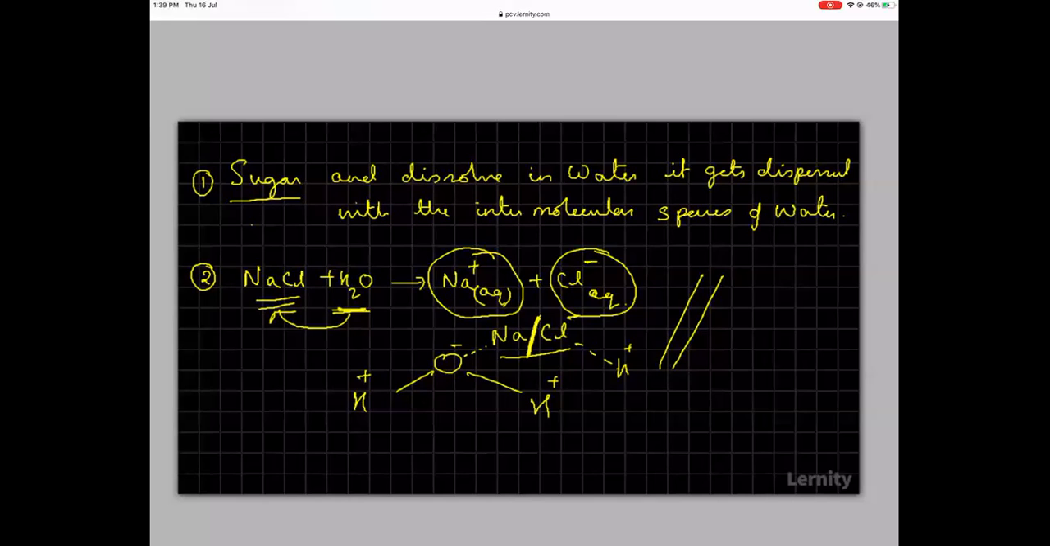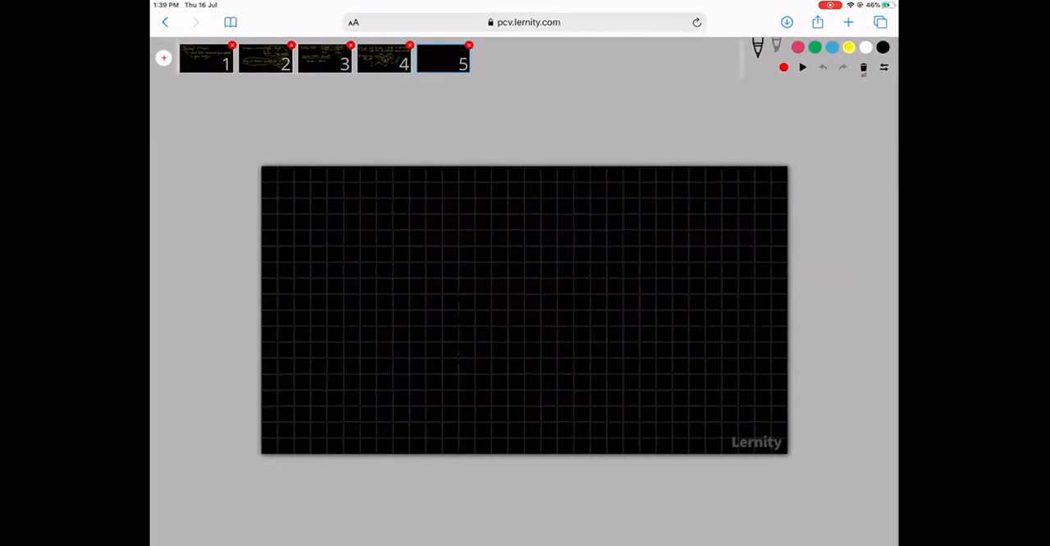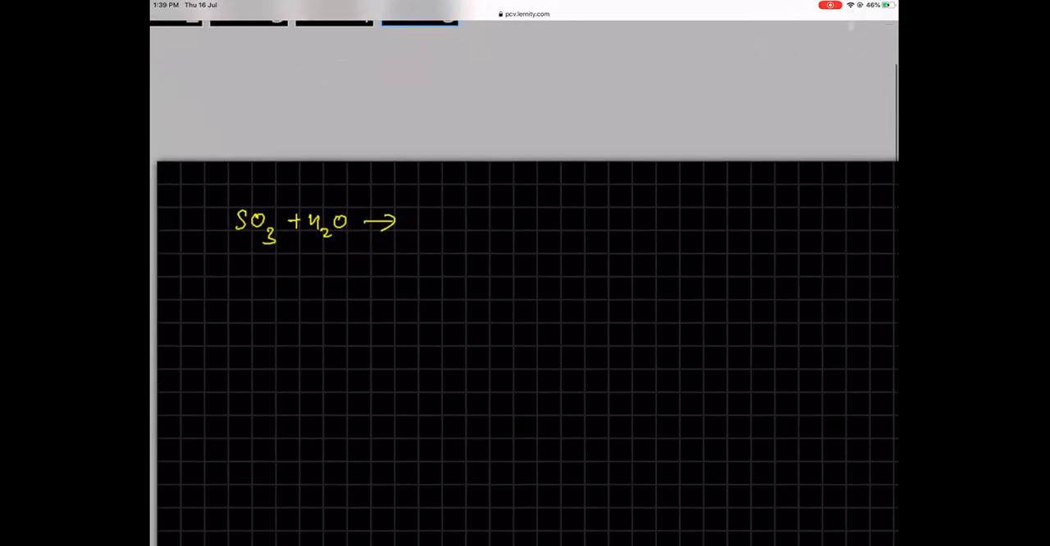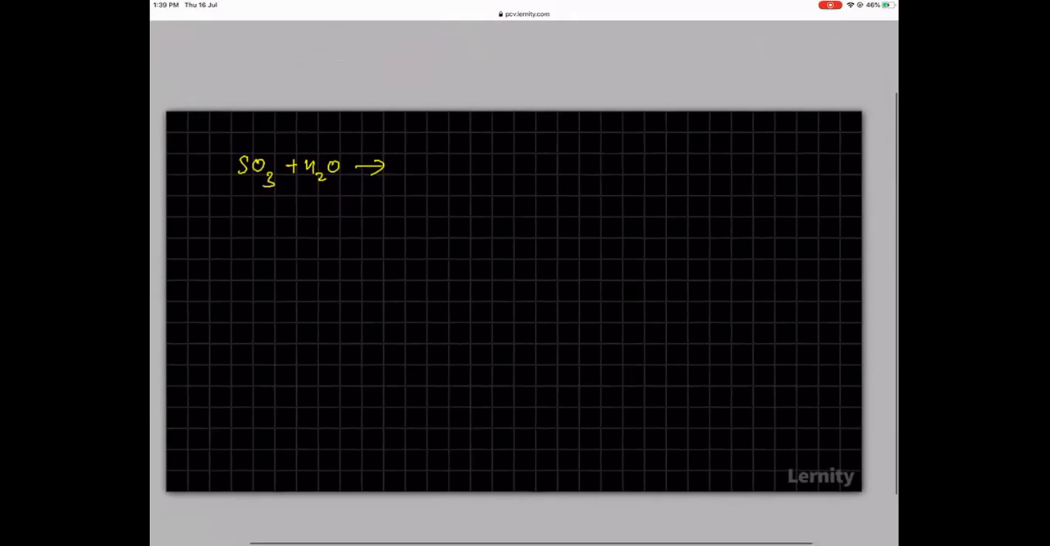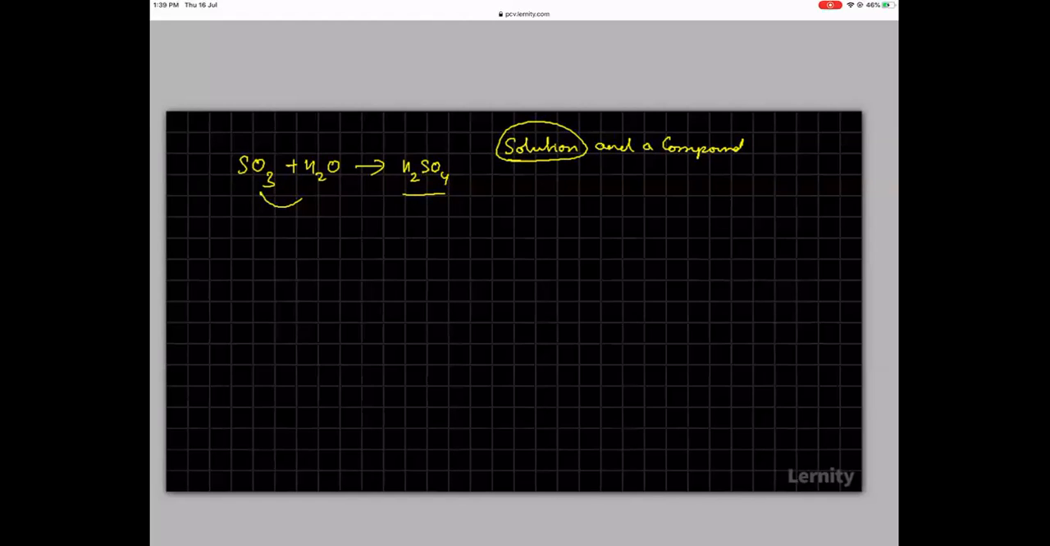Now, the third reason why there is solubility is because of a reaction between species. For example, if you take SO3, SO3 plus H2O gives H2SO4. In this case, you can say that this is a compound, but there is a clear distinction between a solution and a compound. In case of a solution, the solute and the solvent can be separated by simple physical means.